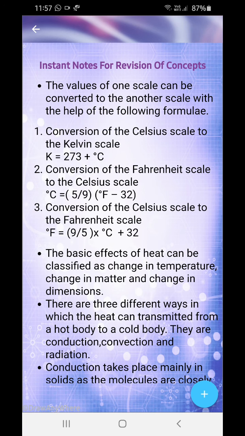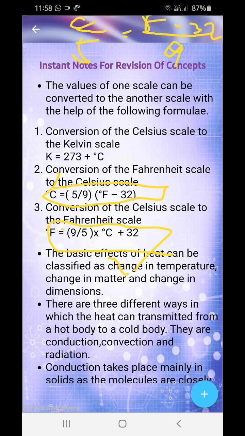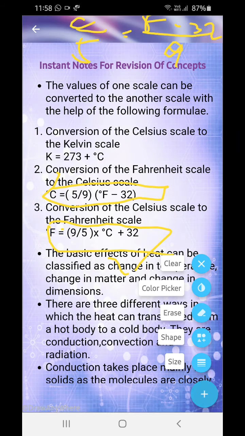Sorry, I have written the formula wrong. Just check out over there. They are giving the whole combination. They are deriving it for you also, so you better learn these two formulas. They give you the direct formula, but also the indirect formula in case you forget. In case you can't remember the whole formula, you can derive it: C by 5 is equal to F minus 32 by 9. Have a snapshot of all this, because you will not get all this in your books.